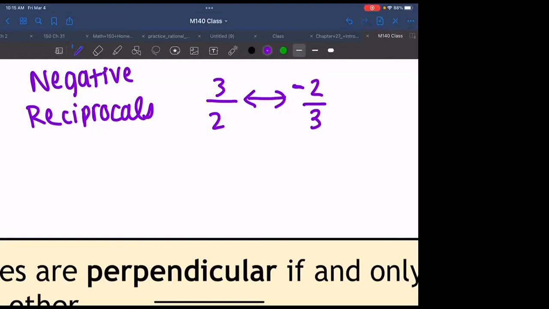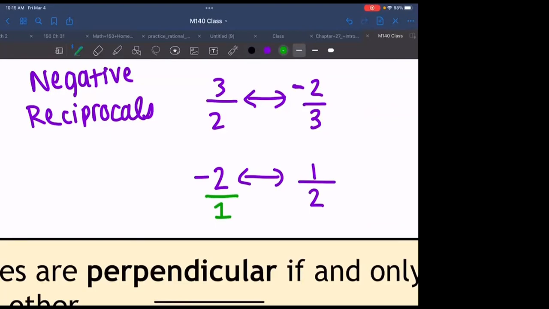Let me give you another example. How about -2? What would the negative reciprocal of -2 be? +2, but you have to do something with the fraction. Yeah, 1/2, right? And if you don't see that, imagine that -2 is -2/1, and then you can see how flipping the fraction over makes it a half, right?